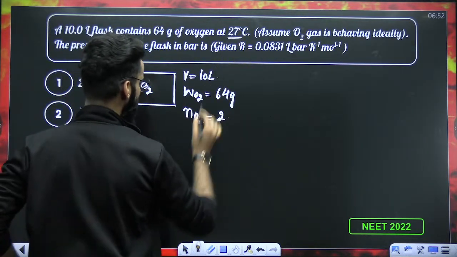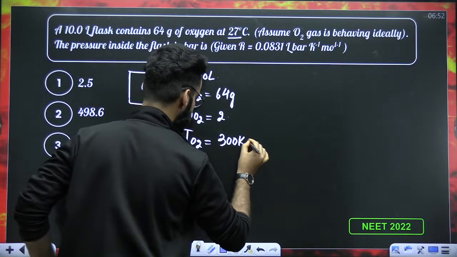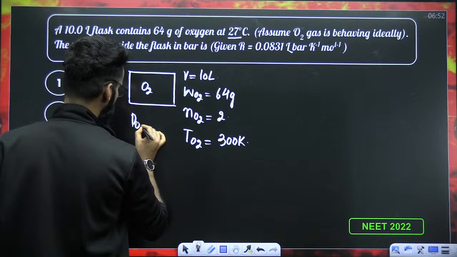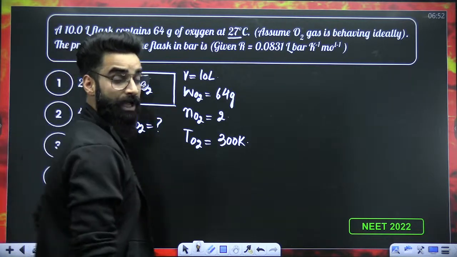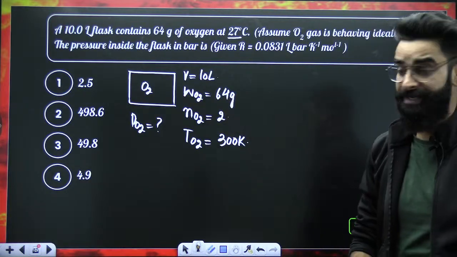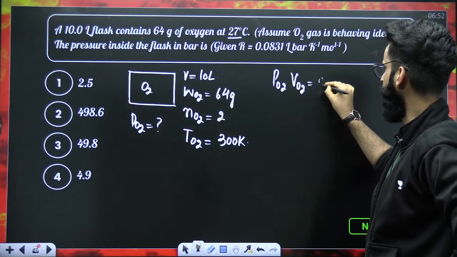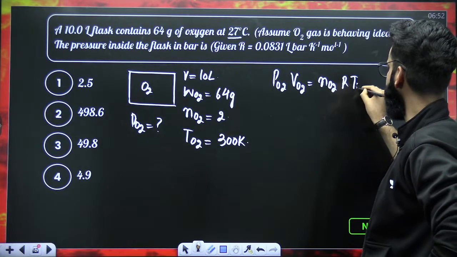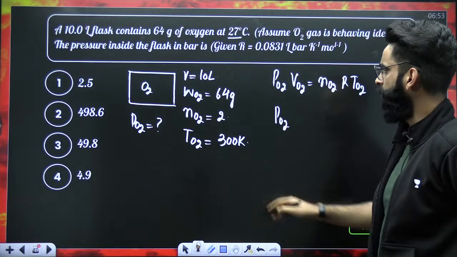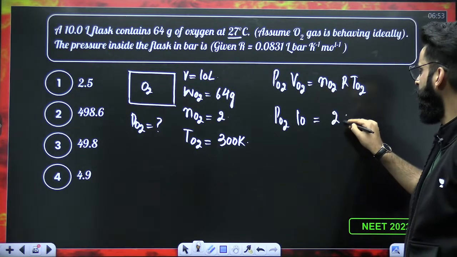The oxygen gas is kept at 27 degrees centigrade. So temperature of O2 is 27 degrees centigrade, that means 300 Kelvin. What are we supposed to calculate? We are supposed to calculate the pressure of O2 gas in the container. We have to assume the O2 gas to be ideal in nature. If we assume it to be ideal, then it has to follow the ideal gas equation. So you'll say P of O2 times V of O2 is equal to n of O2 times R times T of O2. Now pressure of O2 we need to calculate. Volume of O2 is 10 liters.